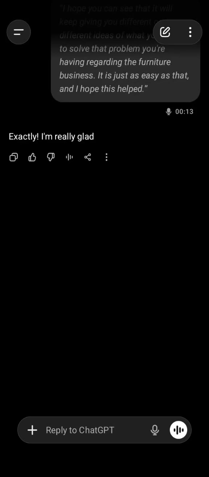Now, apart from communicating with AI and generating pictures with it, what other thing can you do with this AI? Let me show you another thing and how it can help you. Next, assuming you have a furniture product that you're doing and everybody knows about this product, it is already cast.